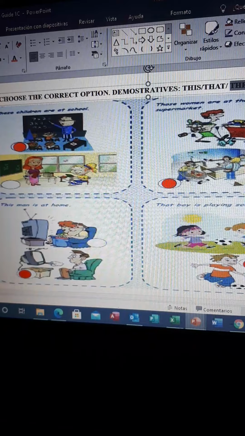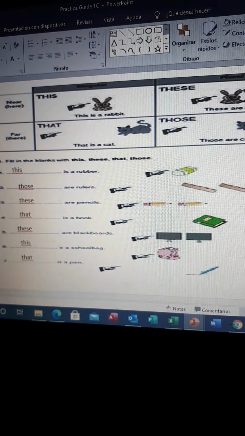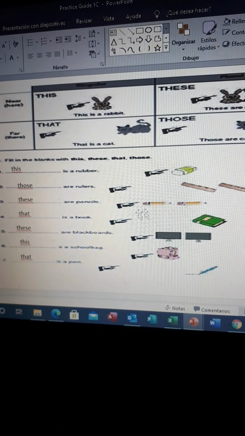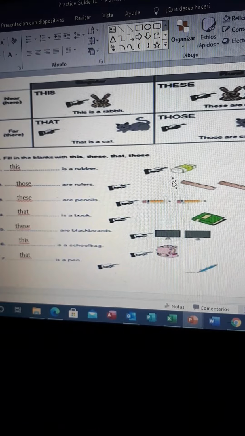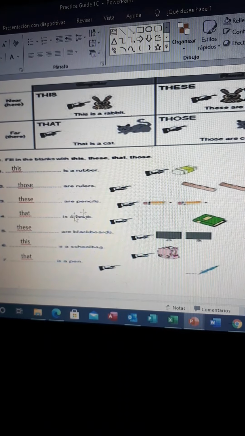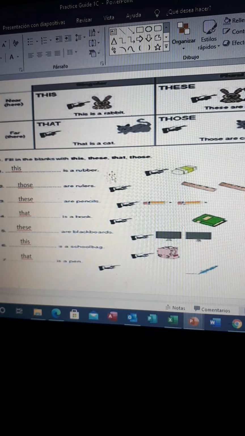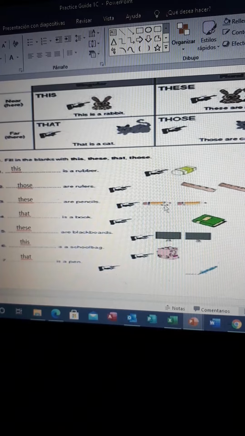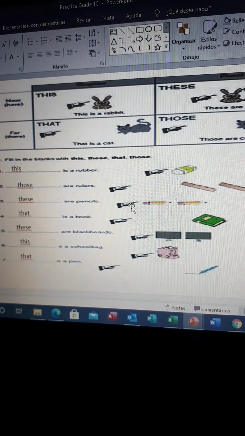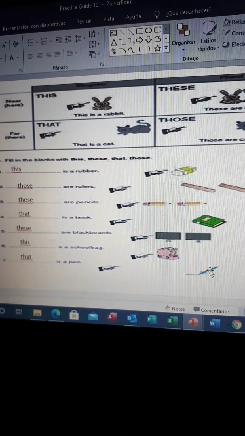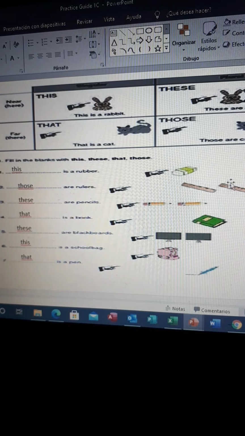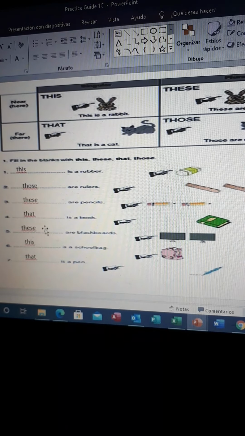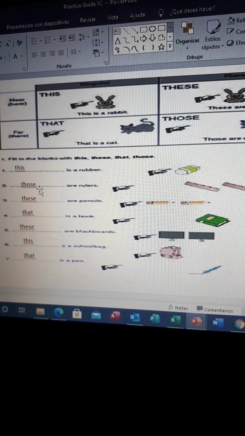Okay, and with this other picture, you can see with the hand if it is near, if it is far, if it is plural, if it is singular. So this is another example that you can use to work with the demonstratives. Singular and near. Plural, but near. Far, but singular. Far, but plural. So these, those, these, that, these, this, and that. So pay attention with this.